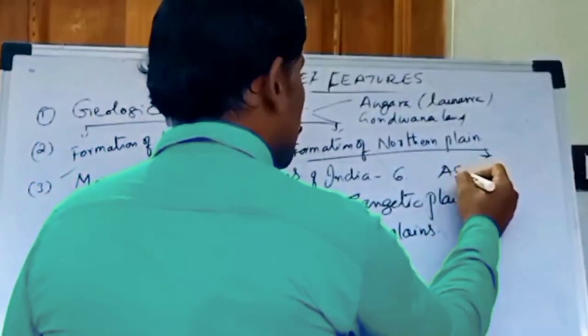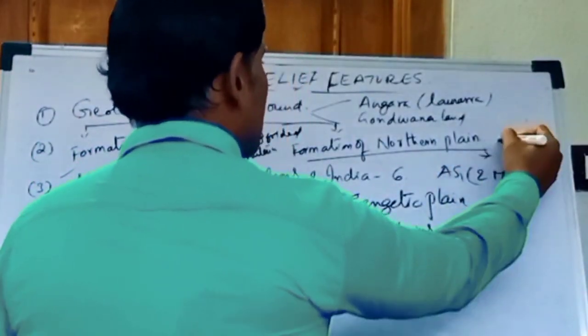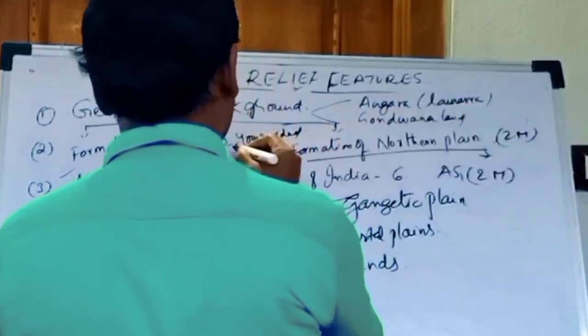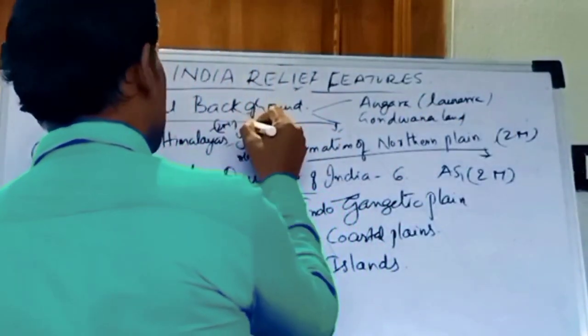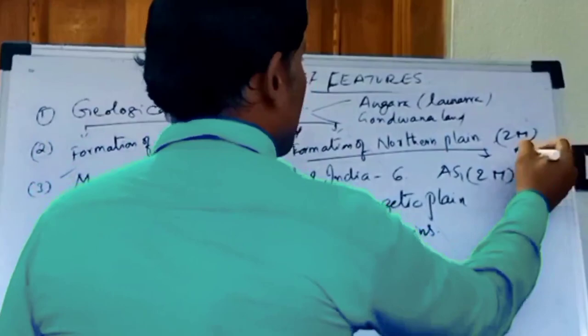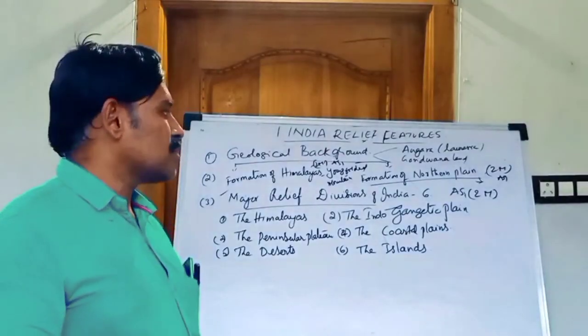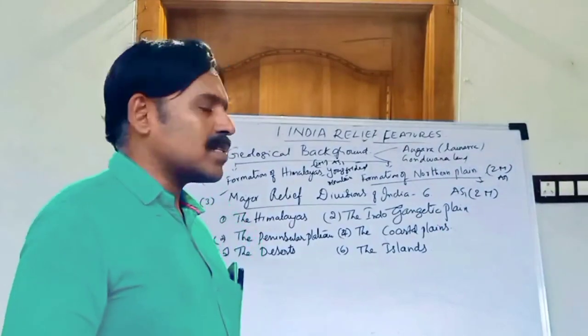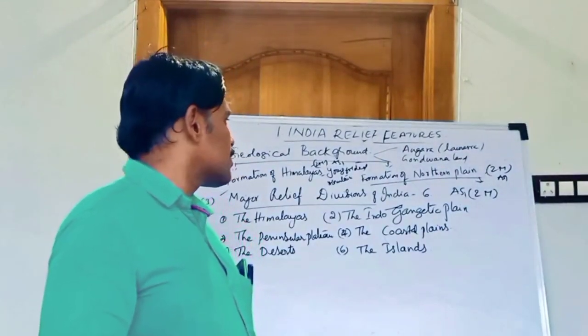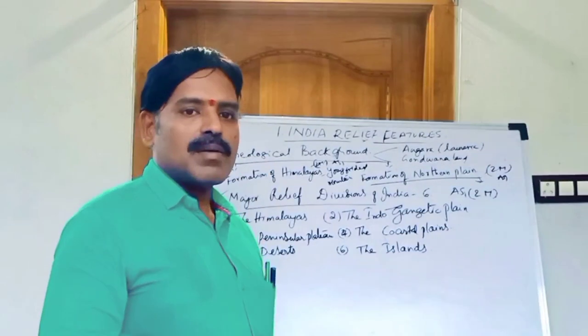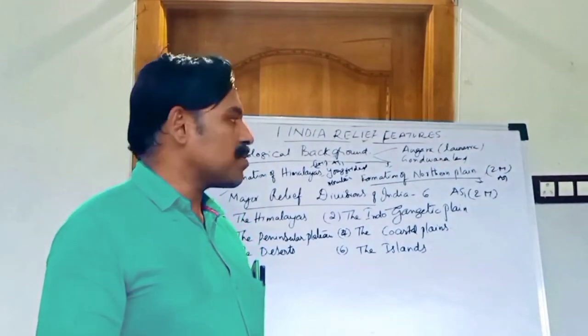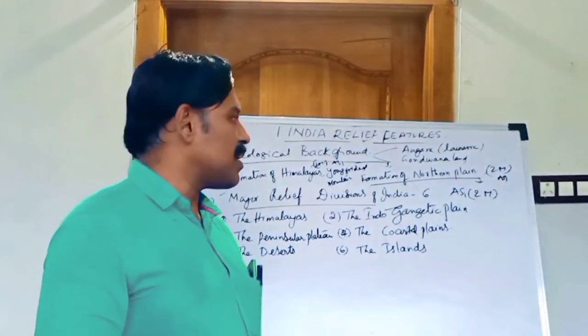This is an AS1 question, a 2 marks question. AS1 means Academic Standard 1, conceptual understanding questions. How the Himalayas were formed is 2 marks, and sometimes they give 1 mark. It is very important.